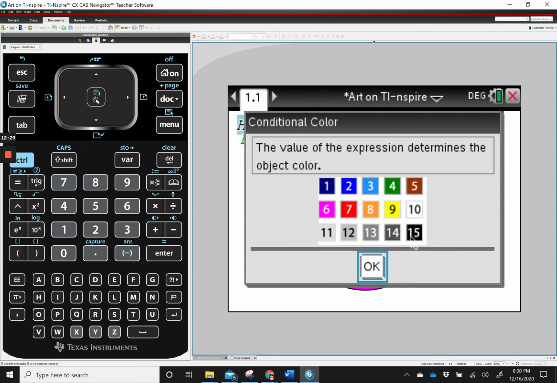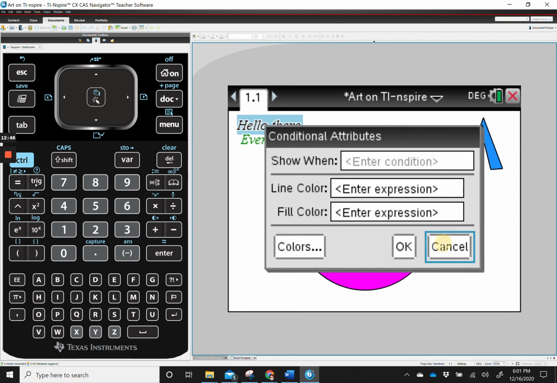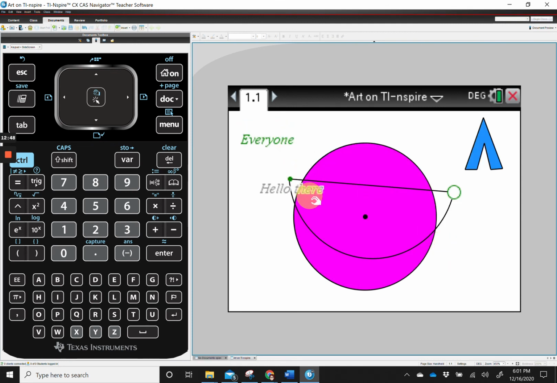You can do gray. I mean, why would you want to do it black? It's already black, but you can do it white. If you were going to put it on top of a blue box or something like that and you want your font to look white, you can do that. But I'm going to show you, I will change it to white. So number 10. Wait, before I do that, let me move it. I'm going to put it right here on top of this pink.